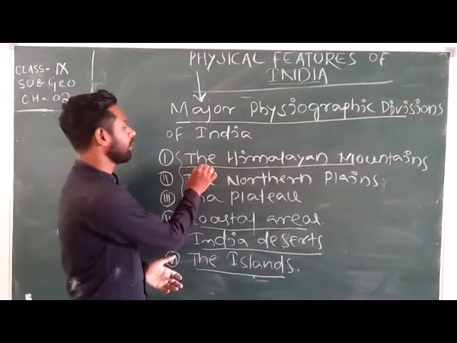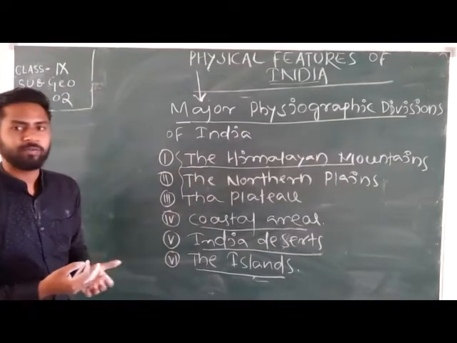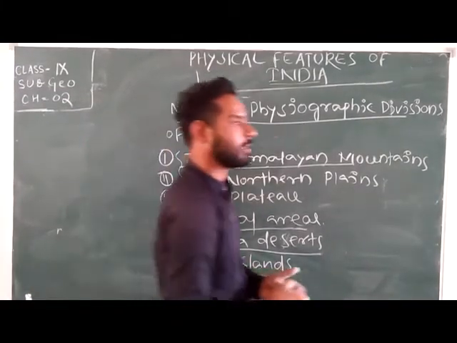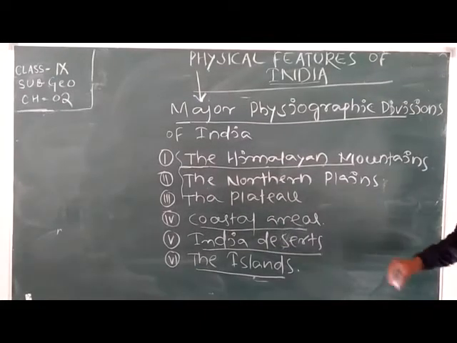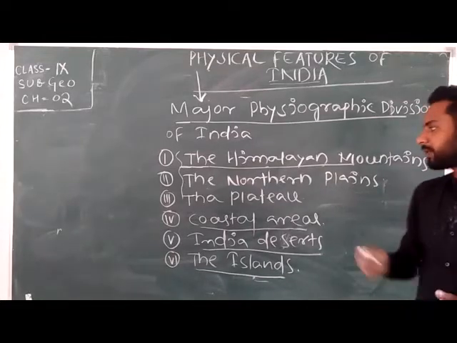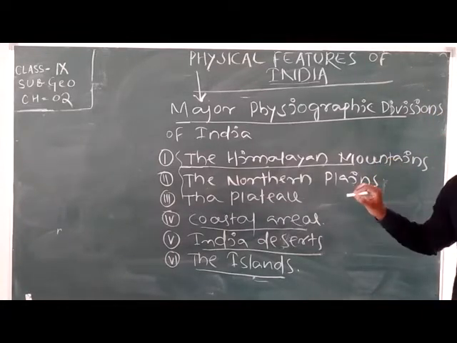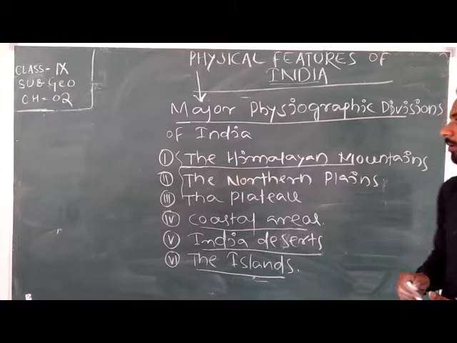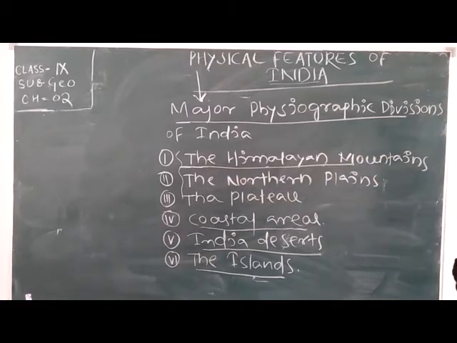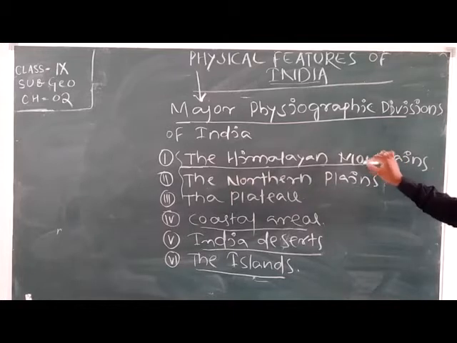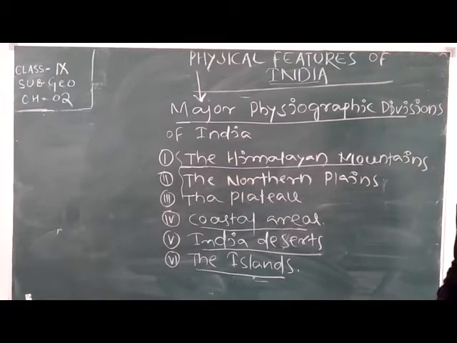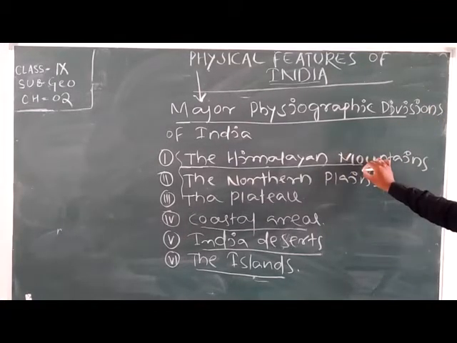It is a relief feature for India, because if any enemy country wanted to attack India, or through bad weather, the Himalaya mountains, which are placed in the north of India, protect us. That's why we can call the Himalayan mountains one of the most important physical features of India.